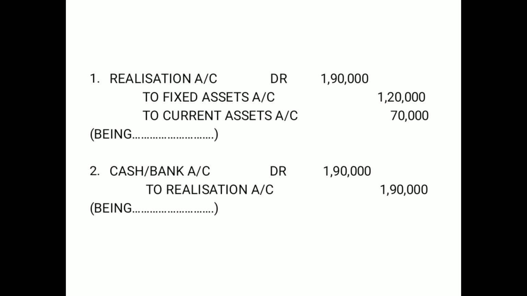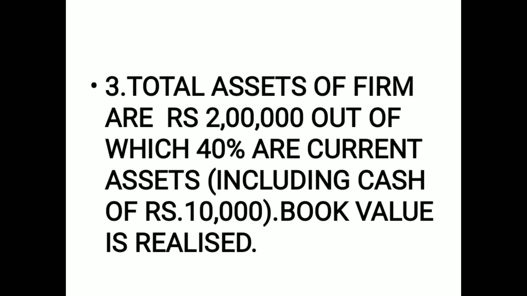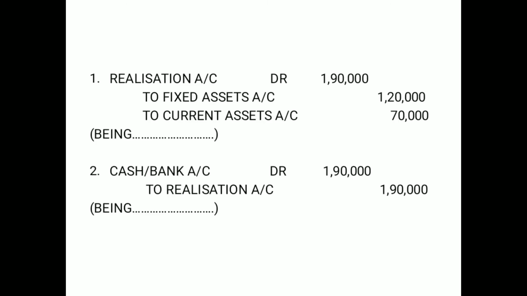Okay, and the journal entry for realization of assets always remains the same. So this is the journal entry for realization of assets. This is the journal entry for closing down assets. Assets are to be closed down always at book value, and here the realizable value is to be considered, but they say the realized value is book value itself. So again, the book value is considered here as the realizable value. Alright, hope you are able to understand. Let us see which is the next transaction.